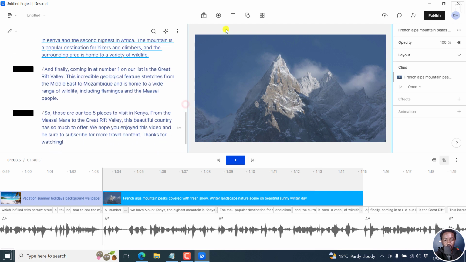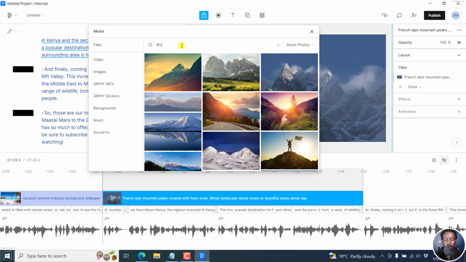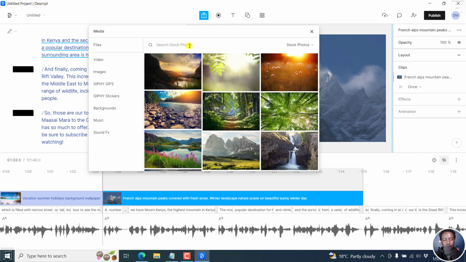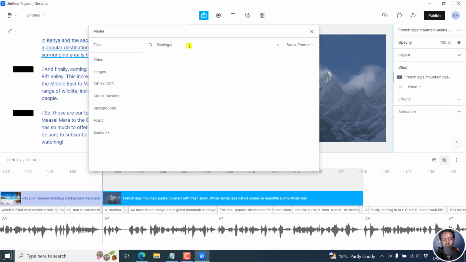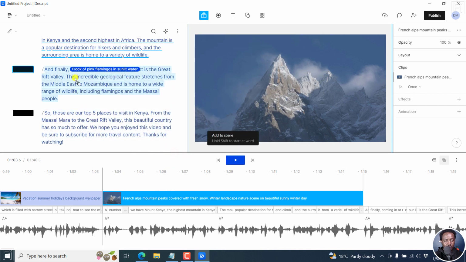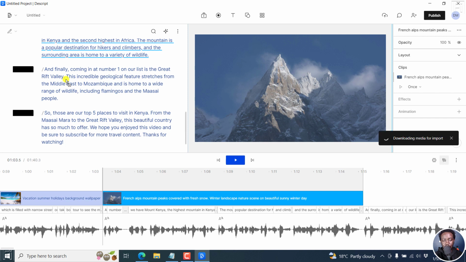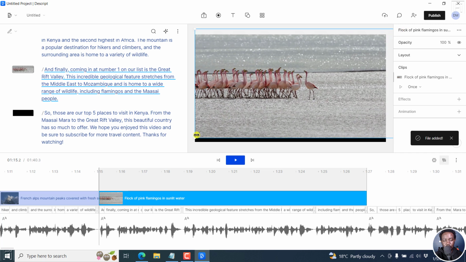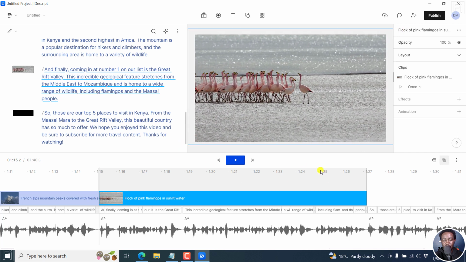And then the final part, let's look for Rift Valley. Not sure, I don't think so, but let's say flamingo, because we've got Lake Elementaita that has some good flamingos. You can use that to depict that particular place and then just drop it there. And I've gone for the images because they take less time to download once we create them, and so on and so forth. So there we go, the flamingos. If you get some video of this, it would be really awesome. But it looks really good.